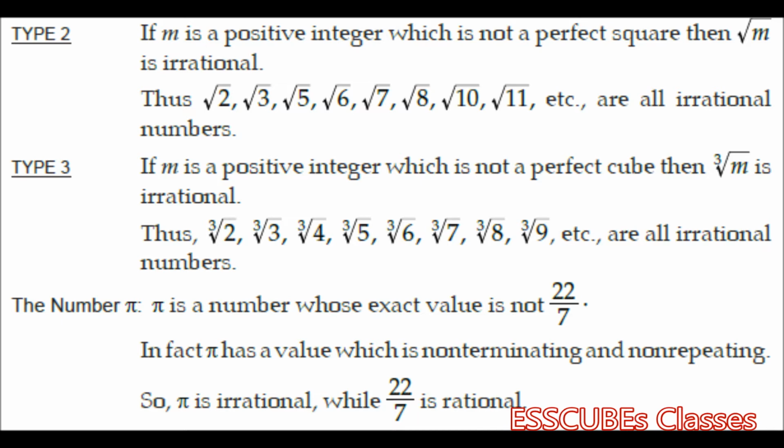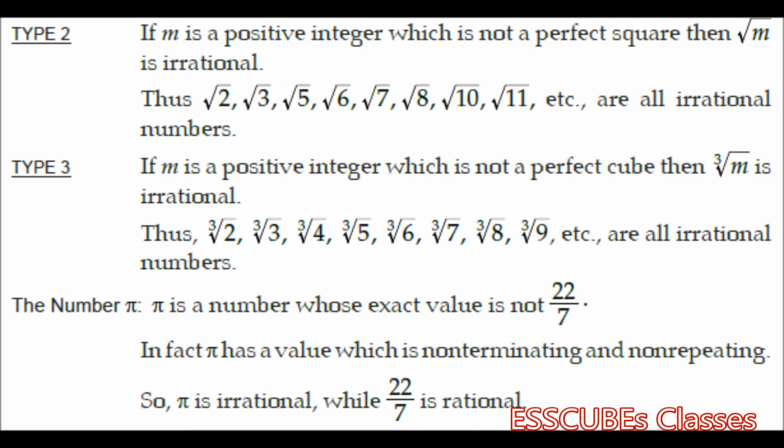The third one: if m is a positive integer which is not a perfect cube. The first one was not a perfect square, this is not a perfect cube. So it should be cube root of m. Examples could be cube root of 2, cube root of 3, cube root of 5, and so on. This is the third type.